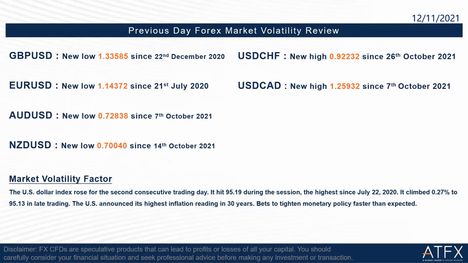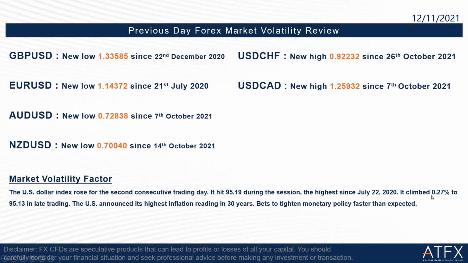The next part is the previous day forex market volatility review. We can see a lot of new lows and also new highs yesterday and also today. So what happened on the market? Let's take a look at the volatility factor here. The US dollar index rose for the second consecutive trading day. It hit 95.19 during the session, the highest since July 22, 2020. So it's like one year something.